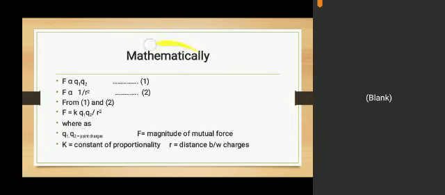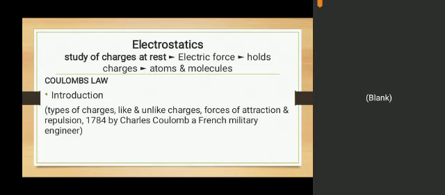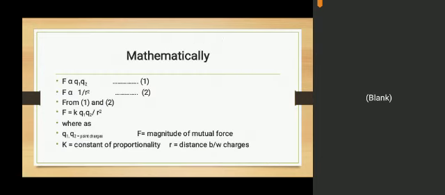So the mathematical portion of Coulomb's law is: in equation number 1, F is directly proportional to the product of the magnitudes of the charges, the product meaning Q1 and Q2 in multiplication form, while inversely proportional to the square of the distance between them. F is directly proportional to 1 over r square, or you can read it as F is inversely proportional to r square. From equations number 1 and 2, we have written this equation: F is equal to K Q1 Q2 over r square.